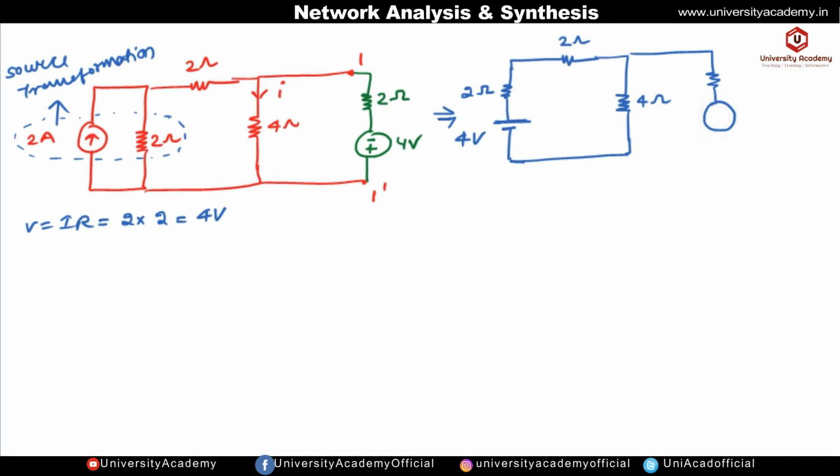Okay, so this is minus and then it is plus, and this is 4 volt and this is 2 ohm and this is I current. So now we can solve this circuit using the nodal analysis. So this network is having two nodes, one is this node and another is this node.